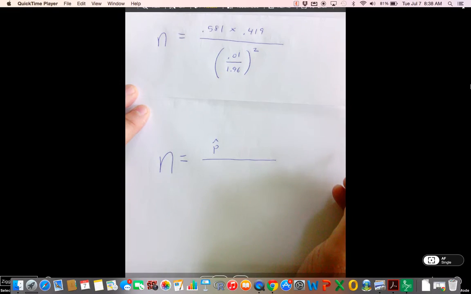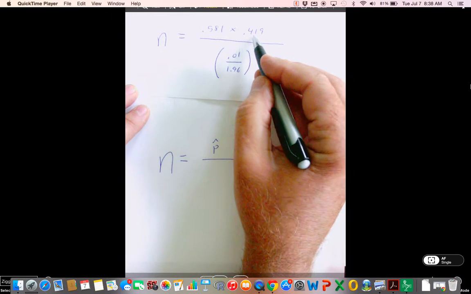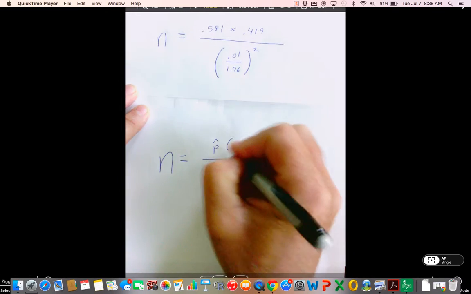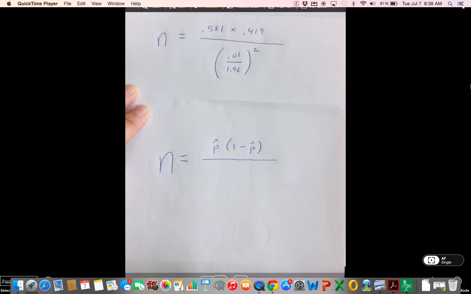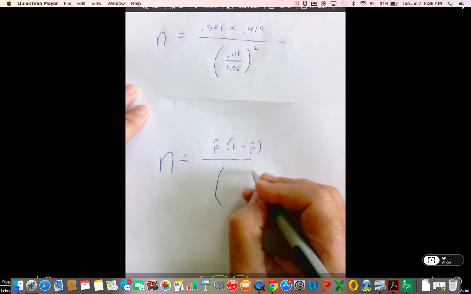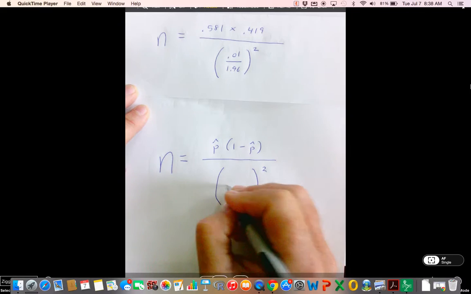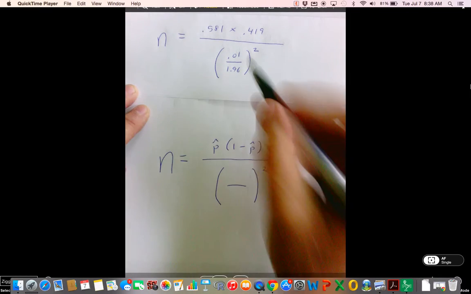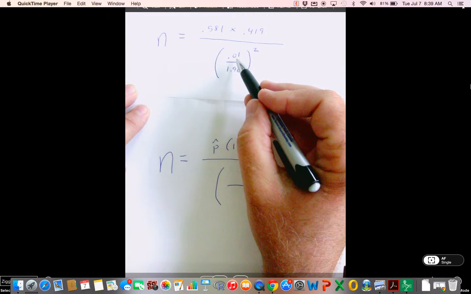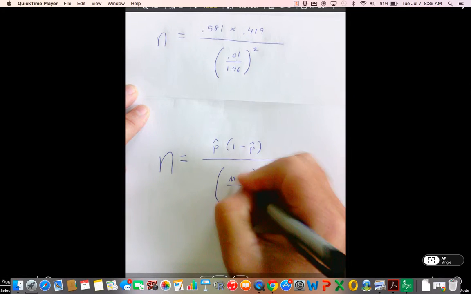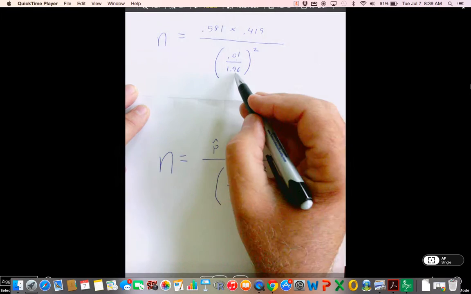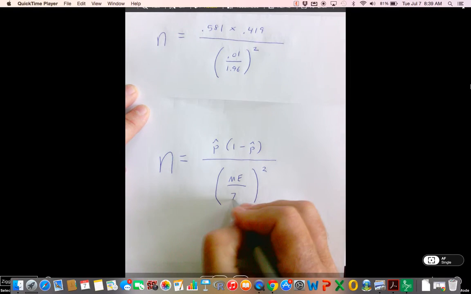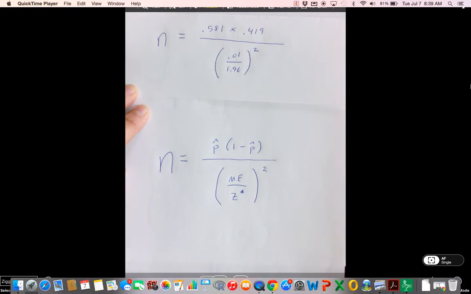That was our p hat. What's the significance of the 0.419? That was our 1 minus p hat. The stuff in the denominator, we got 2 of them, right? What was the significance of the 0.01? Well, guys, that was the desired margin of error that we wanted. And what was the 1.96? That was our z critical.